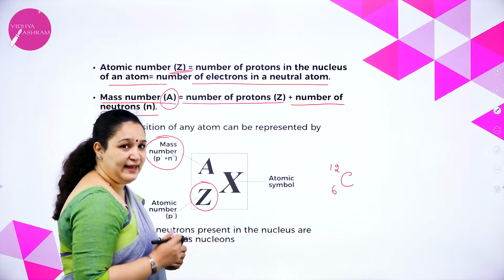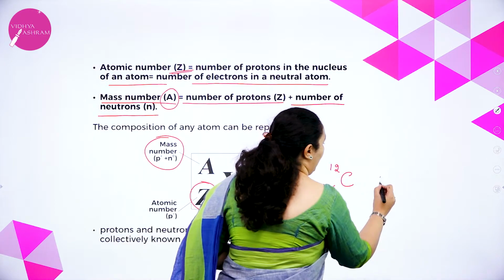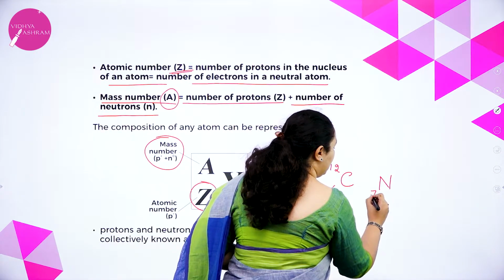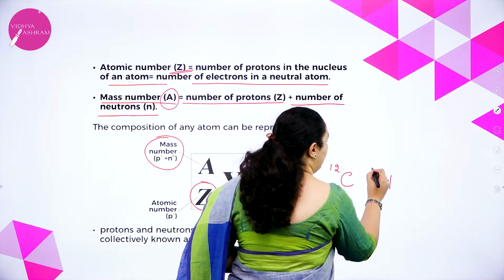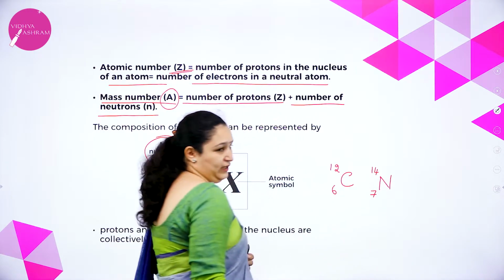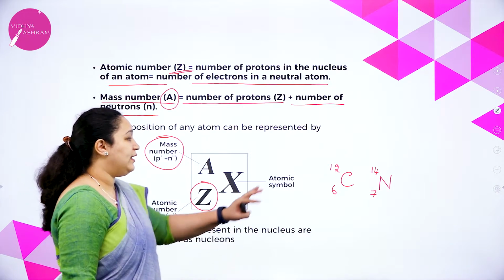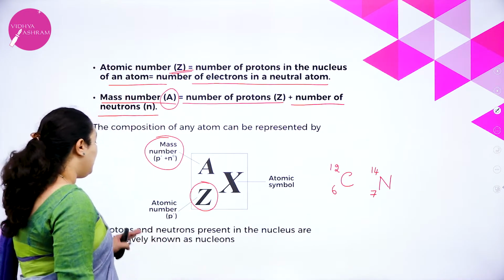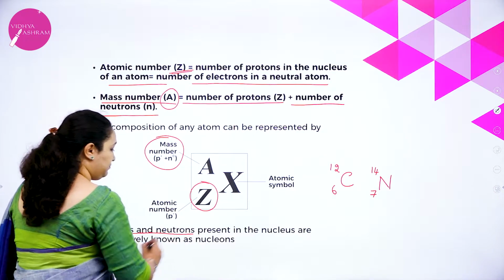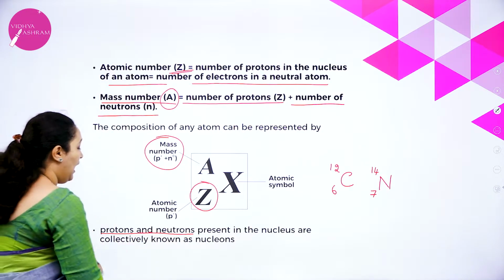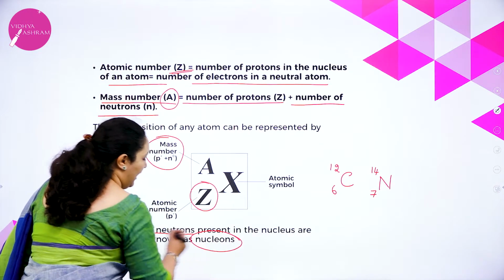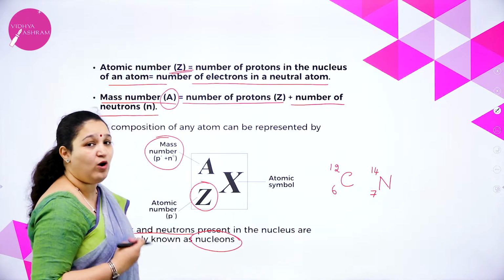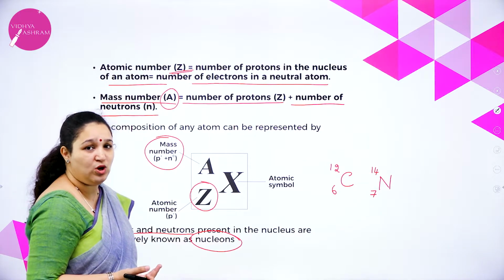Or I can take even nitrogen, where symbol is N, atomic number is 7, whereas mass number is 14. Okay, this is how we represent an atom. The protons and neutrons present in the nucleus are collectively also called as nucleons. Protons and neutrons are also called as nucleons.